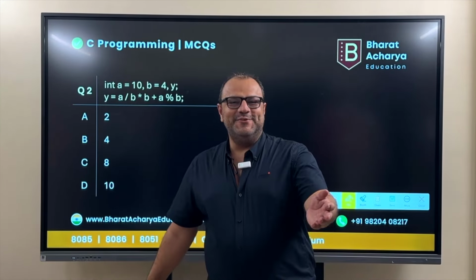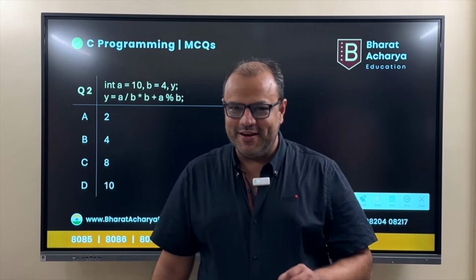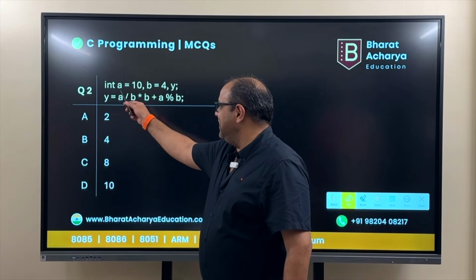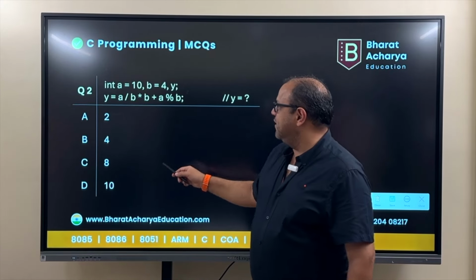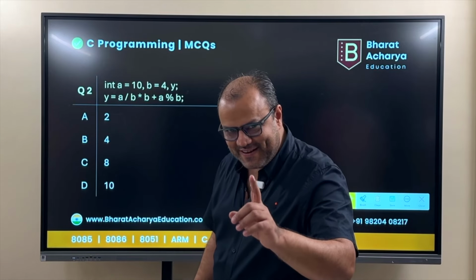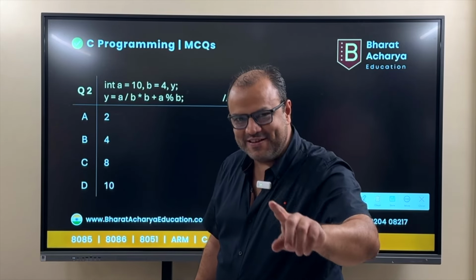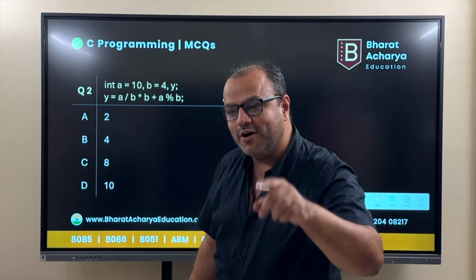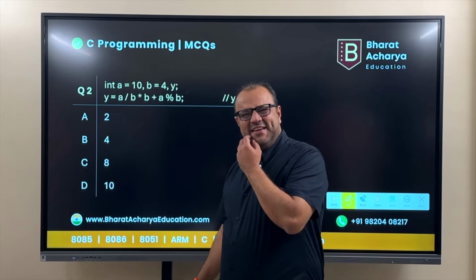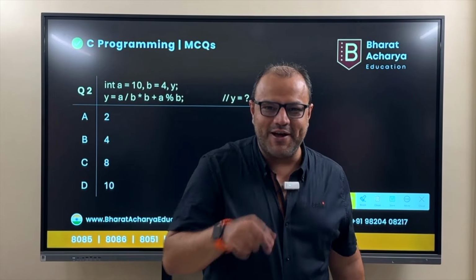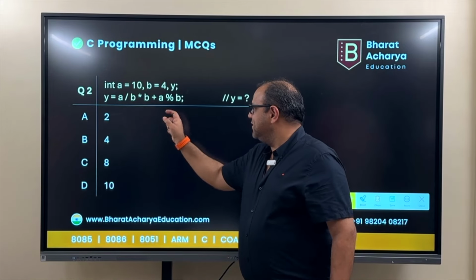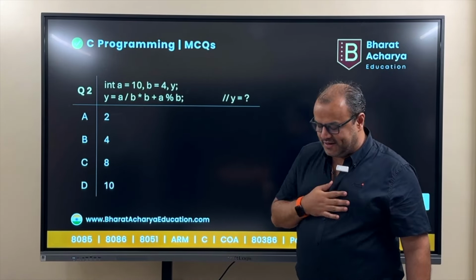All right, so let's begin with the next one. This is one level higher. Pay more attention. Let's begin. Int A is 10, B is 4 and Y. So again, they are integers. I'm sure you won't make the same mistake again. A slash means divide but only gets you the quotient. And what is this percentage sign? Does this mean anything? Yes, it does. It means divide and just get me the remainder. So this division will give you the quotient. This division will give you the remainder. That's the hint I gave you.